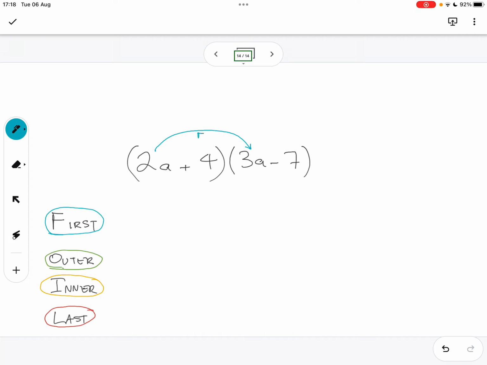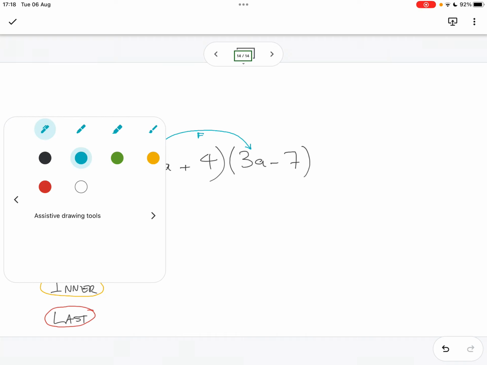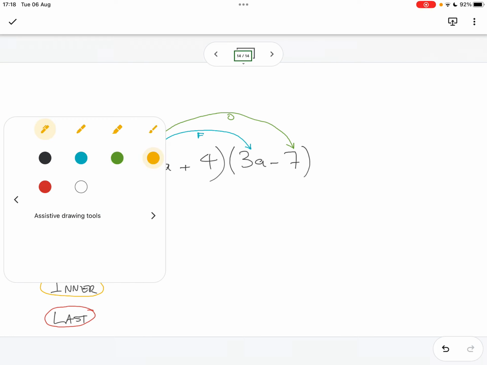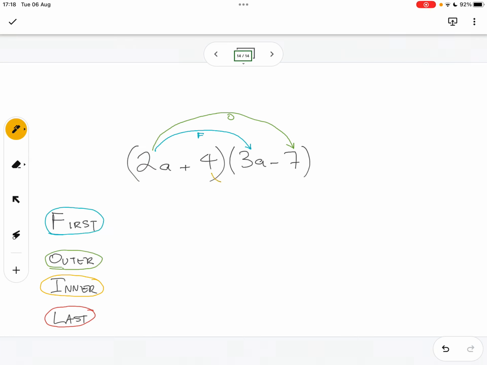So the blue one will go for the first. The green one will be for the outer terms. Then the yellow one is for the inner terms, so the ones inside. And the red one is last. So that's what gives us the FOIL.